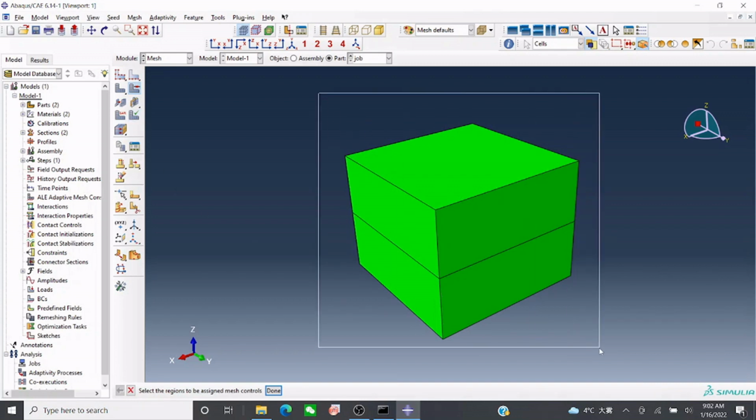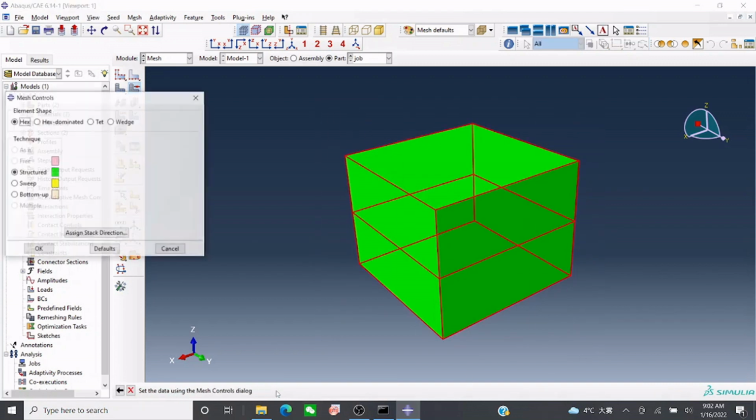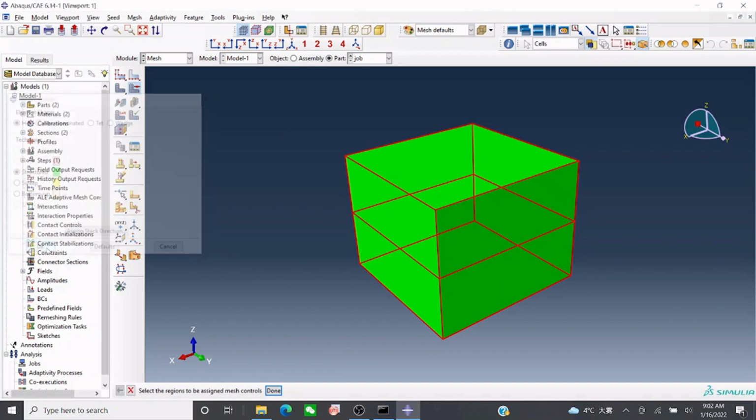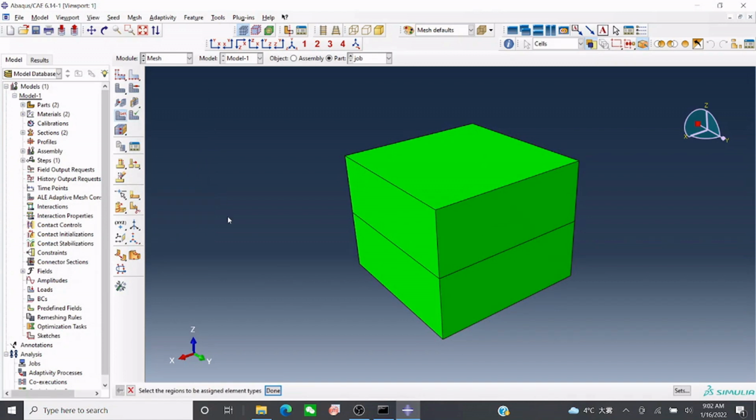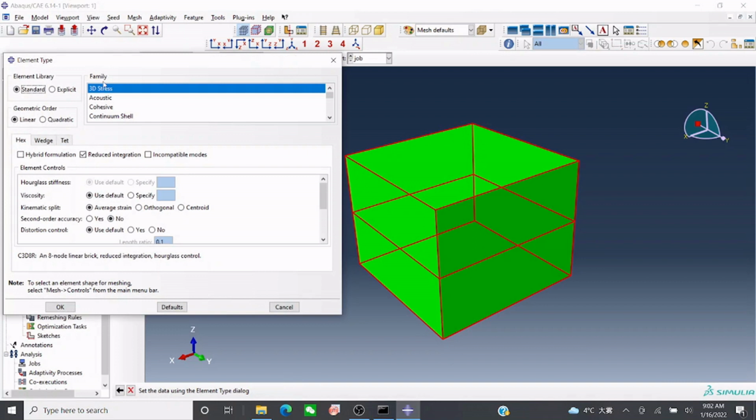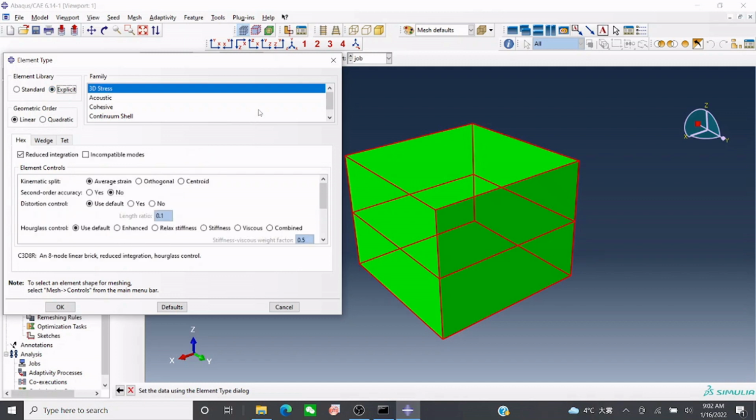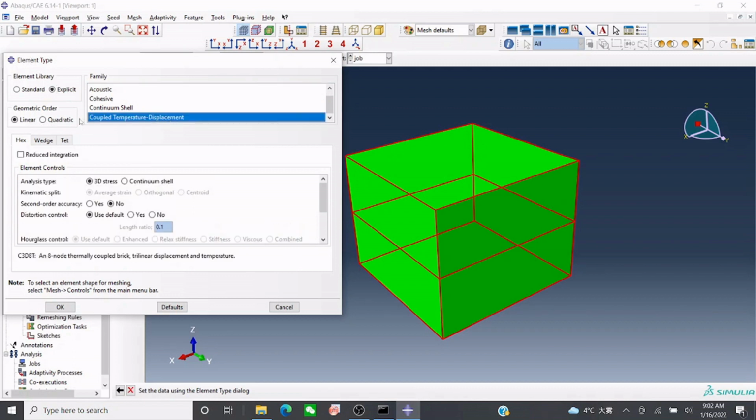Now I can select this one. Which type of mesh do we want? Hexa is fine because it is a plane surface, so hexa mesh is fine. Here this is important: you have to select split. You can also select standard according to your requirement, but here, at the bottom, it should be coupled temperature displacement, and then we need reduced integration.